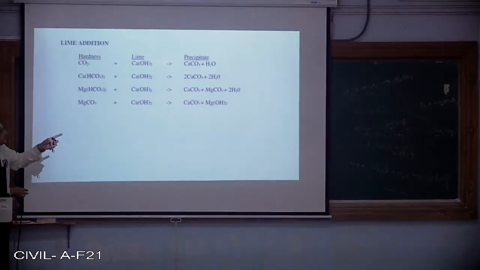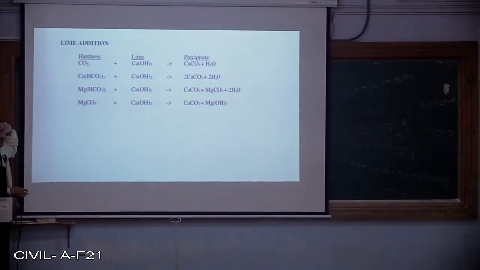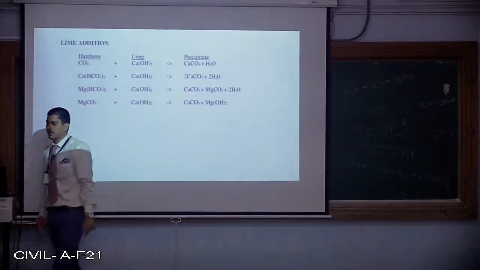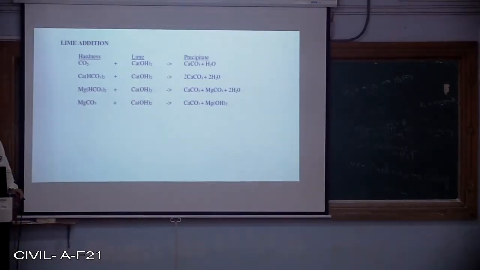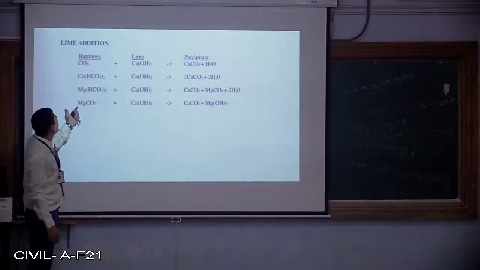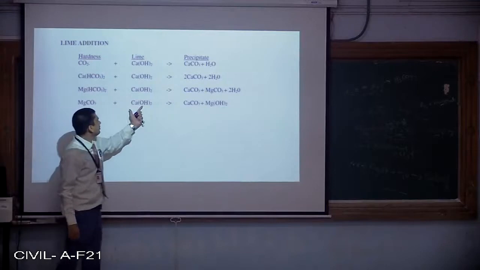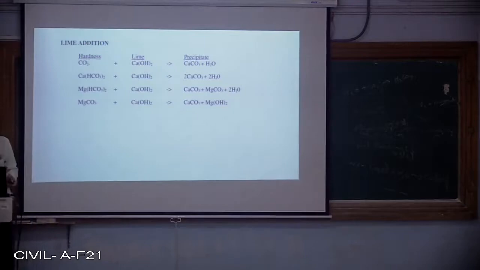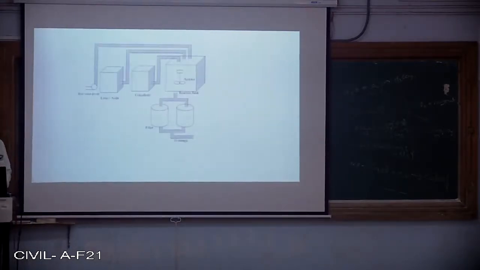In all the equations, that is either the hardness caused by calcium bicarbonate, magnesium bicarbonate, magnesium carbonate, or the carbon dioxide, at the end one common product we are going to get is calcium carbonate, that is CaCO3, and the remaining are going to be in the form of MgCO3 if it is MgSO4. If it is MgCO3, then Mg(OH)2 plus CaCO3. So these are the simplified reactions that will be taking place.